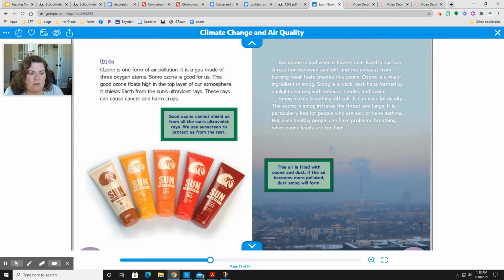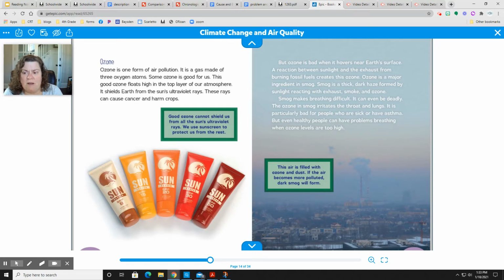Ozone. Ozone is one form of air pollution. It is a gas made of 3 oxygen atoms. Some ozone is good for us. This good ozone floats high above the top layer of our atmosphere. It shields the Earth from the sun's ultraviolet rays. These rays can cause cancer and harm crops.